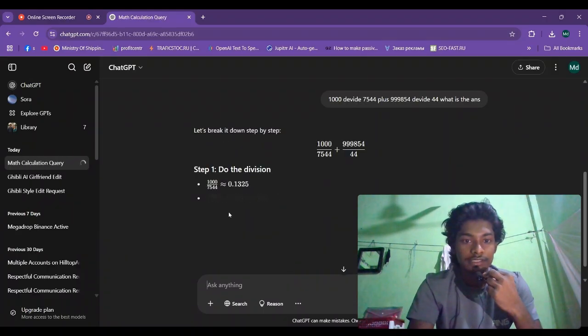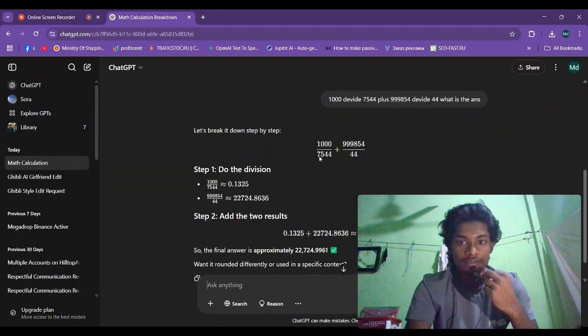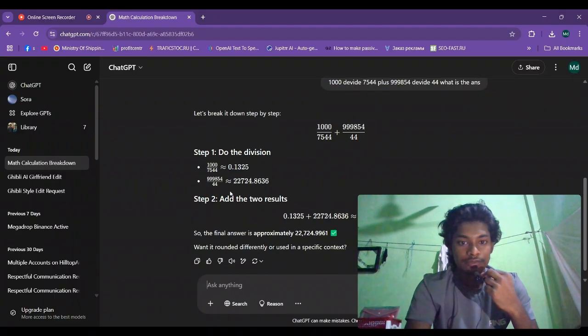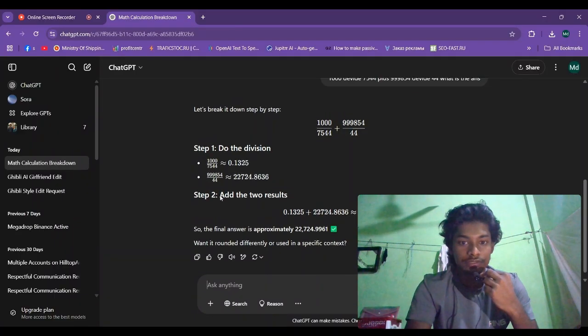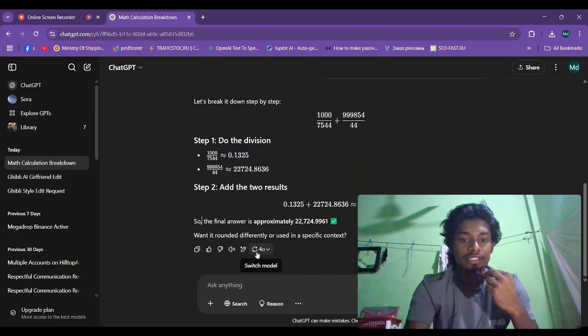You can see, it says let's break it down step by step. Step 1, do the division. Step 2, add the two results. Then you see the full results. The final answer is approximately this, and this is the correct result. You can also round differently using a specific context.